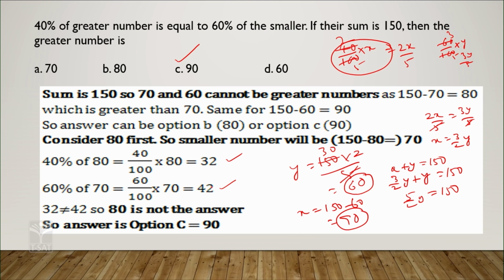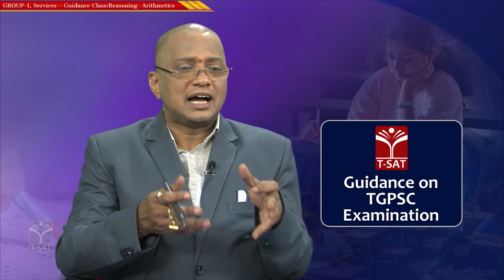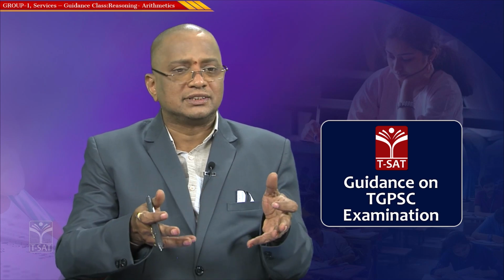So, these two are not equal, because it is given that 40% of the greater number is equal to 60% of the smaller number. But as per the assumption that the greater number is 80, 40% of 80 is 32, and the smaller number 70, 60% of 70 is 42. Both are not equal. So, 80 is also ruled out.